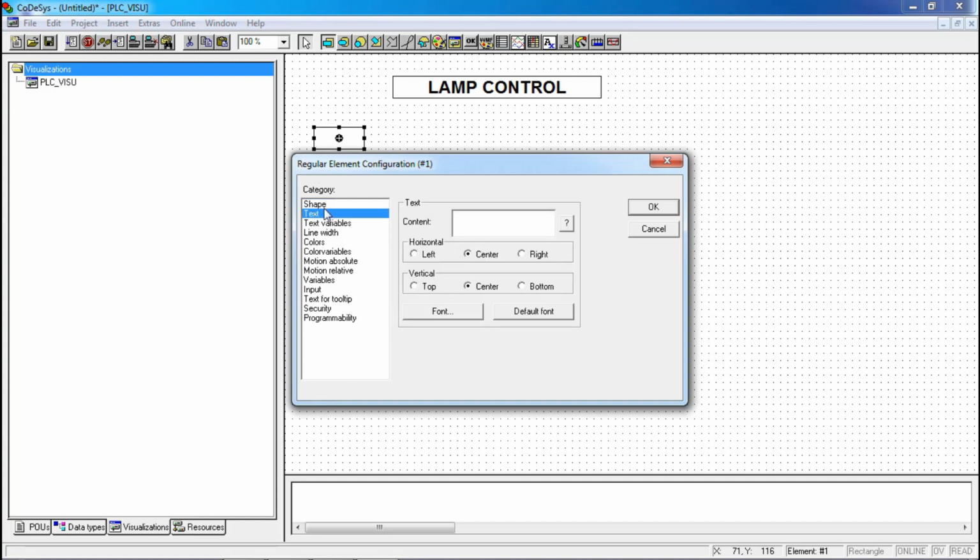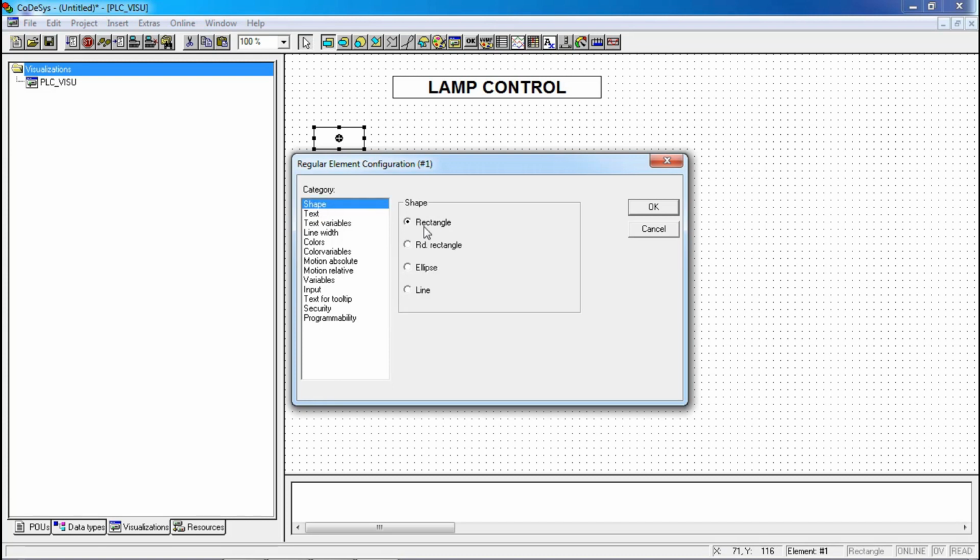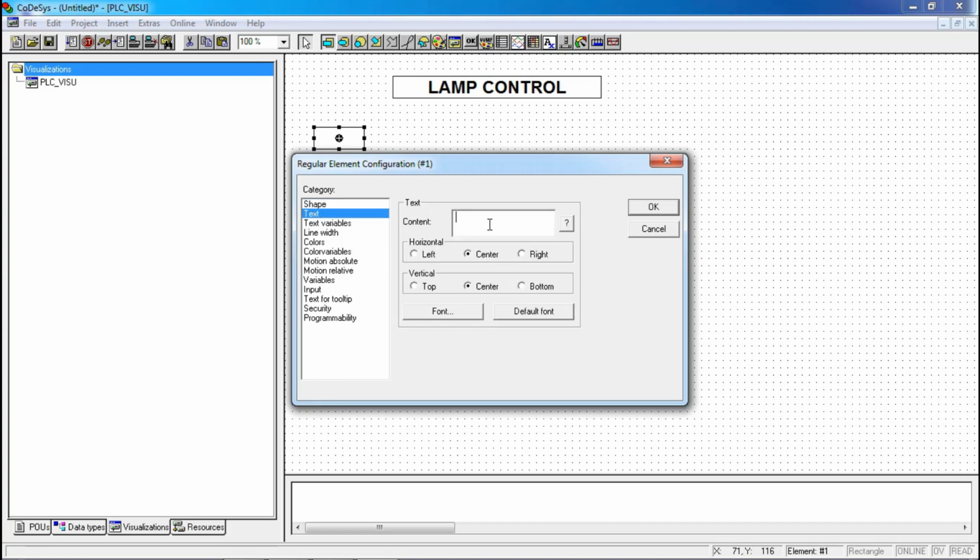For the text of the button, here you can decide the rectangle you want. I will take a rounded rectangle, for which the corners will be curved. Give the text input 1.